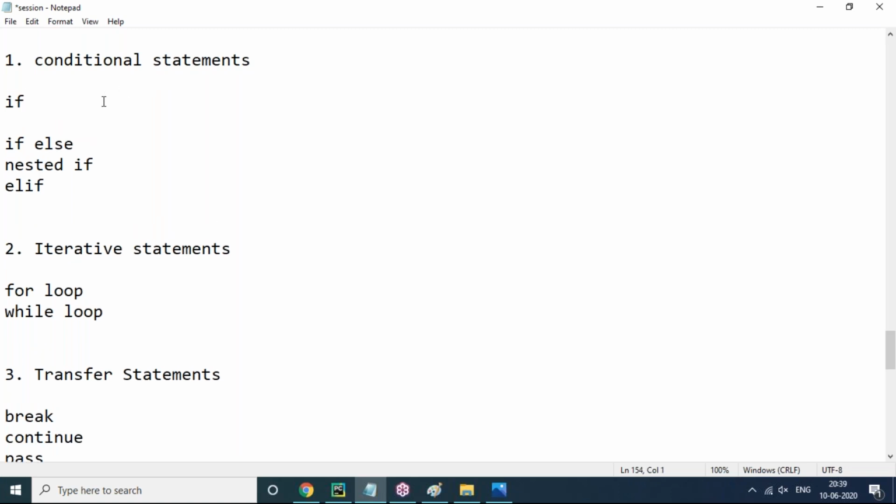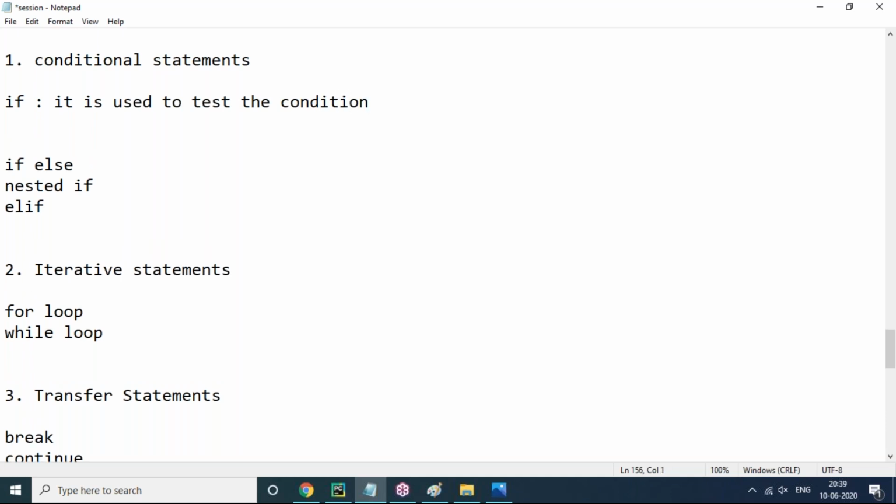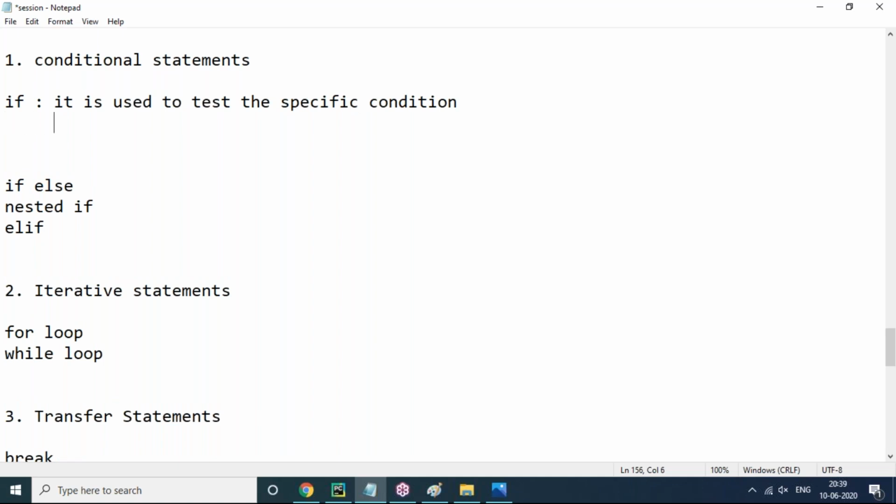So what is if? If is a keyword especially. It is used to check the condition. It is used to test a specific condition. Next, if the condition is true, then only the if block will execute.